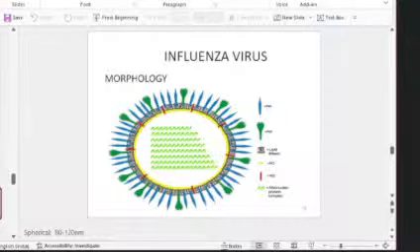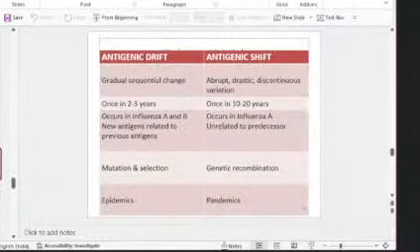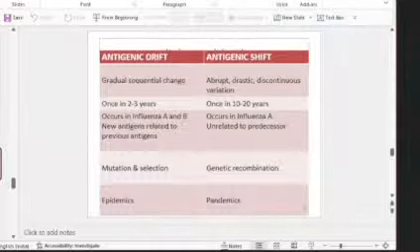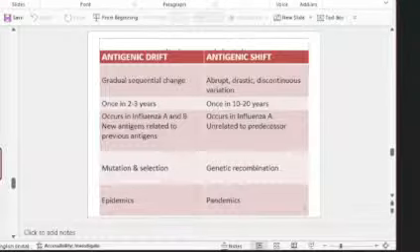So morphology, the important things that you have to remember is, as you can see, it's a segmented virus with 8 segments of RNA. And the surface antigens are hemagglutinin and neuraminidase. These are the important points that you have to remember. And as I mentioned about the antigenic variation, this is the antigenic variation that you see in the influenza virus. So you have an antigenic drift and an antigenic shift. Remember, shift is a major change.